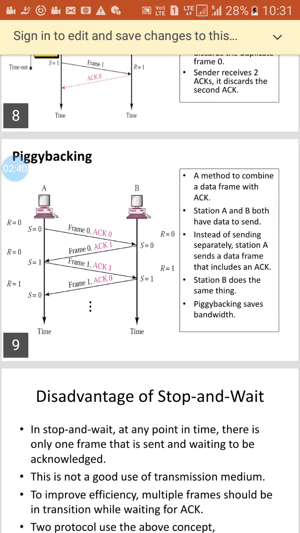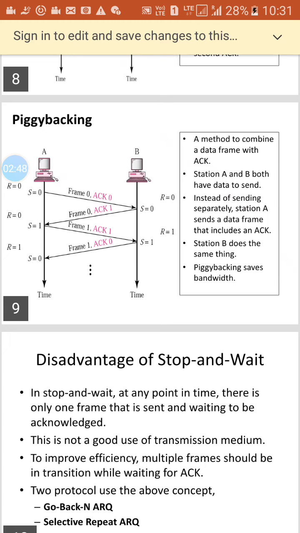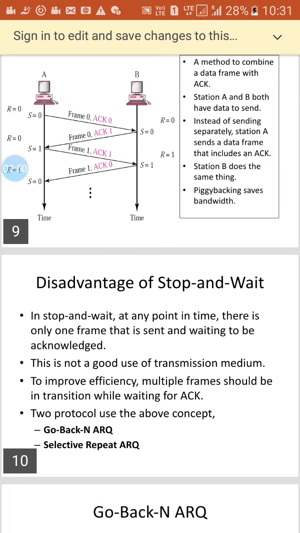Now we have piggybacking. Piggybacking means a method to combine data with acknowledgement. Station A and B both have data to send.